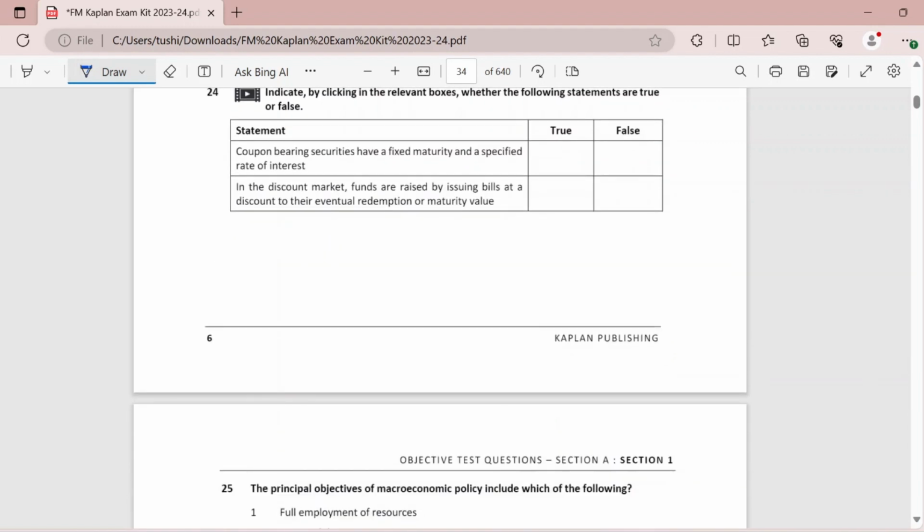Then indicate which of the following statements are true or false. Coupon bearing securities have a fixed maturity and a specified rate of interest. This statement is actually very true. In the discount market, funds are raised by issuing bills at a discount to their eventual redemption or their maturity value. Again, this is true because when you are issuing your bill at a discount, it will be redeemed at the original value. Let's suppose it's a treasury bill which is priced at 100 rupees, and then because it does not carry any interest, it will be sold at 95, and then on redemption you will get the entire 100 back to you.